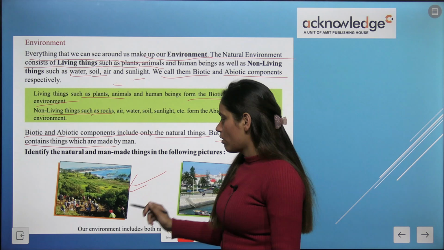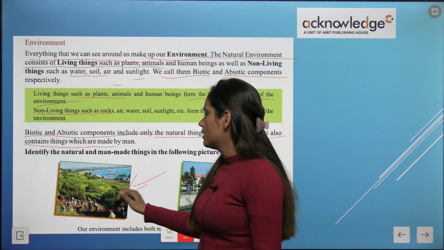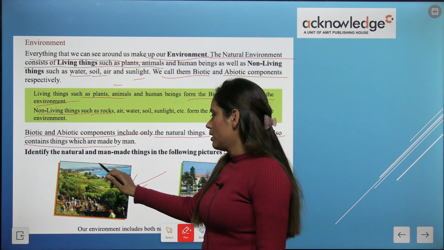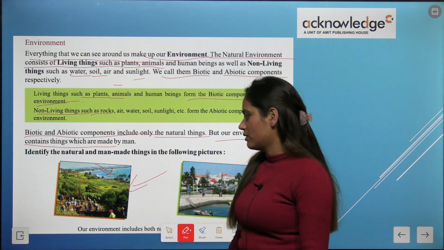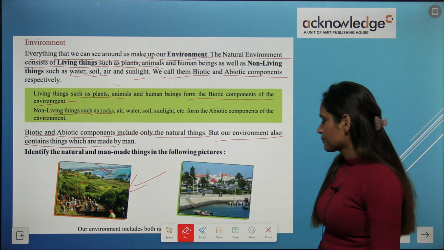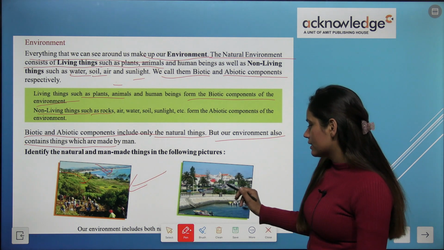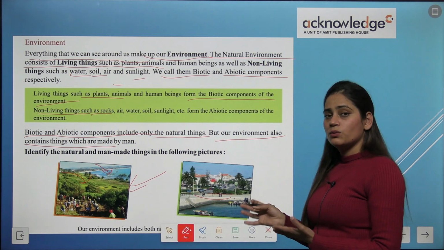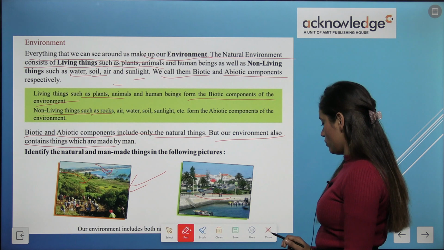Okay, because you can see here plants, many plants. Okay, and sea or water. Okay, and here you can see many buildings are there, roads are there. Okay, so what is this? It is man-made.